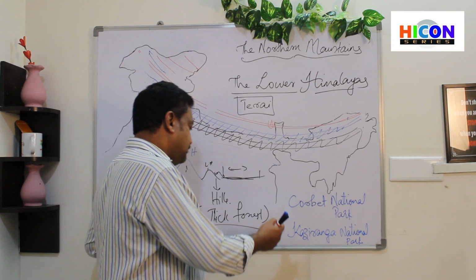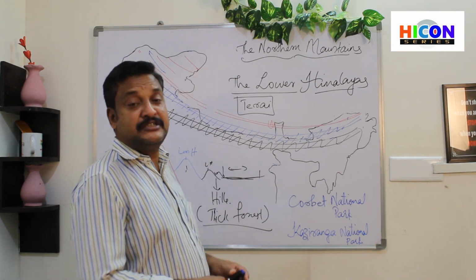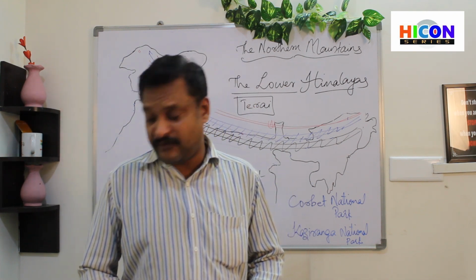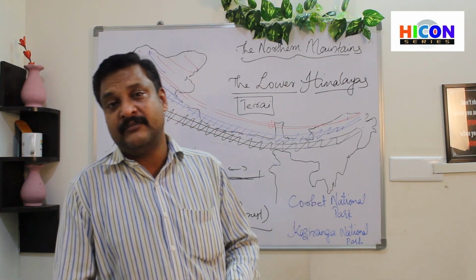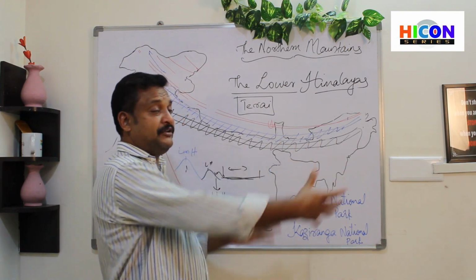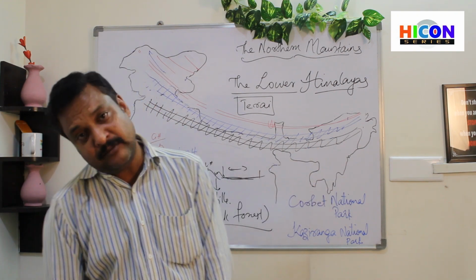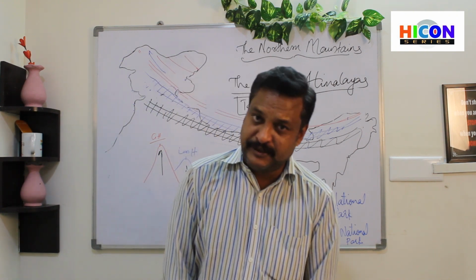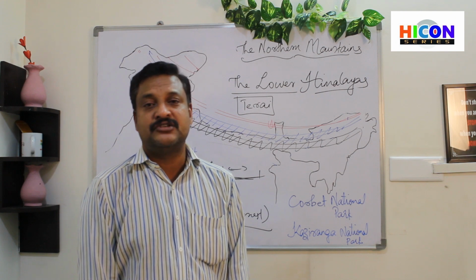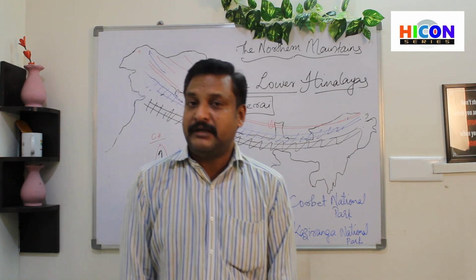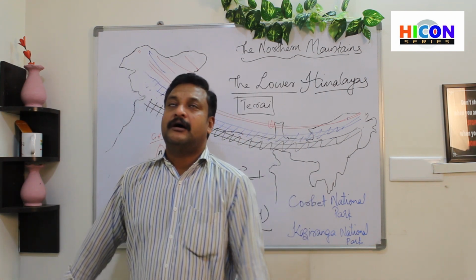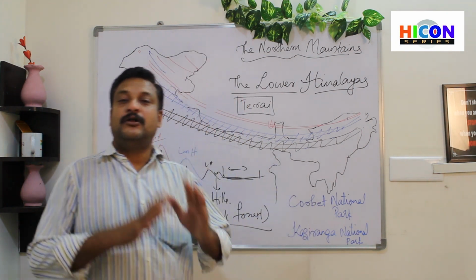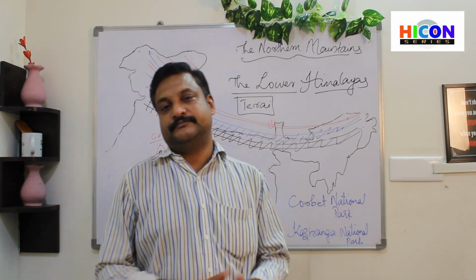As there is a large number of forests in this region, it is usually known as a storehouse of wood. There are some marshy land areas found in this region, known as terai. This region is famous for a wide range of wild animals like lions, tigers, cheetah, elephant, rhinos, etc. The major attractions are Jim Corbett National Park in Uttarakhand and Kaziranga National Park in Assam. This region also receives a lot of rainfall throughout the year.